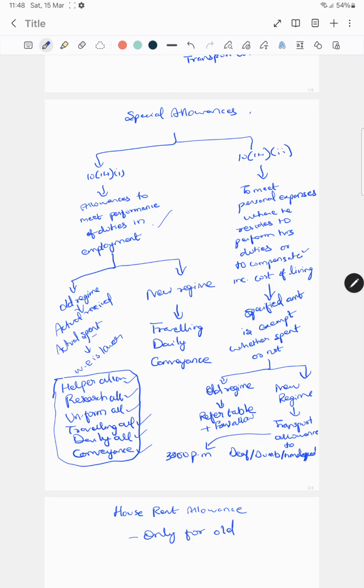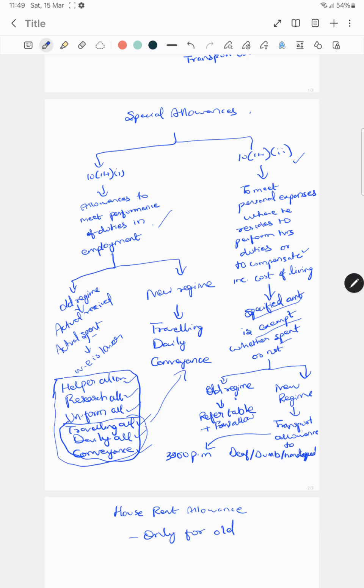Okay. Now under the new tax regime, what all is exempt? Only these three: traveling allowance, daily allowance, and conveyance allowance. Now under section 10(14)(ii), to meet the personal expenses where he resides to perform his duty or compensate increased cost of living, a specified amount is exempt, whether spent or not. So under the old regime, we have to refer to a table. What will be the specified limit?